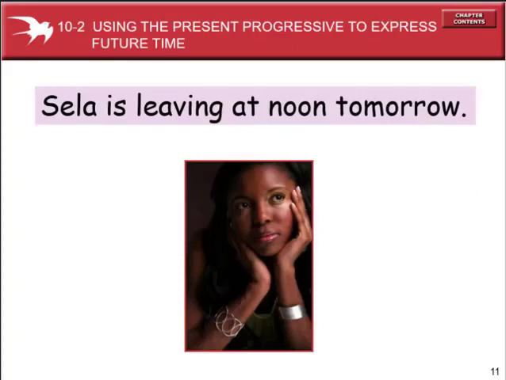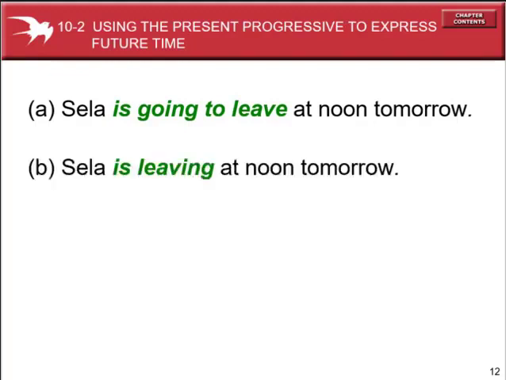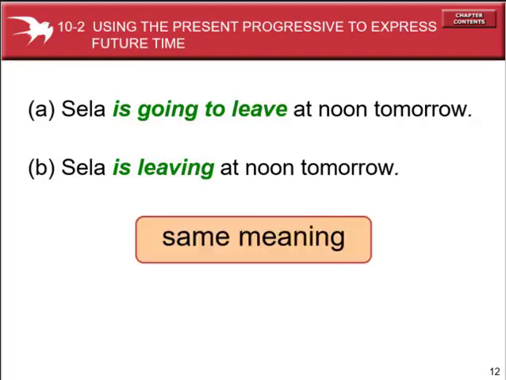So, using the present progressive to express the future time: Sheila is leaving at noon tomorrow. This is the present continuous or progressive tense, and you can use it to express future time. Look, Sheila is going to leave at noon tomorrow. This is the form be plus going to plus infinitive that indicates the future. Also, you can use the present continuous tense to express future time: Sheila is leaving at noon tomorrow. Both have the same meaning.